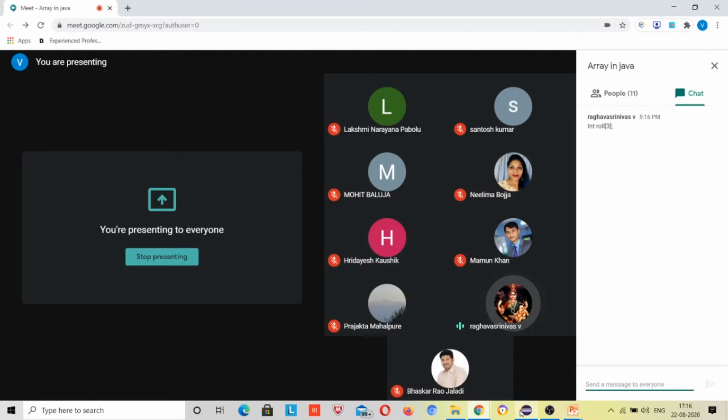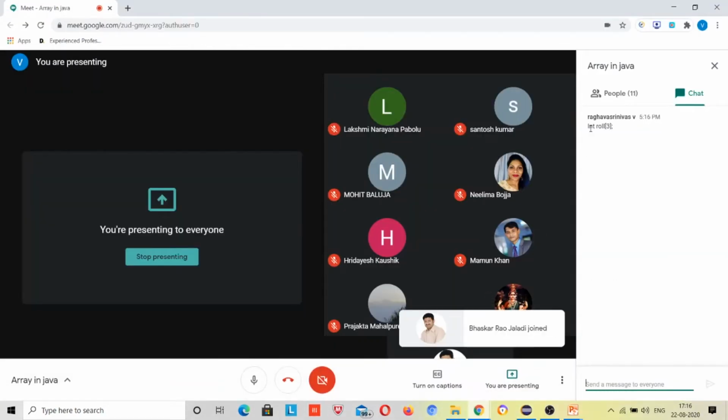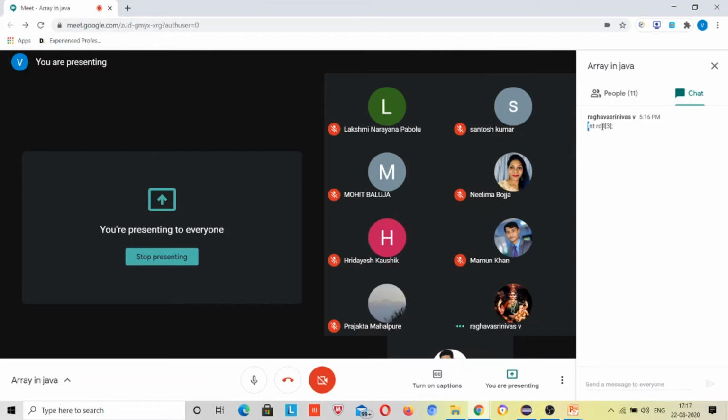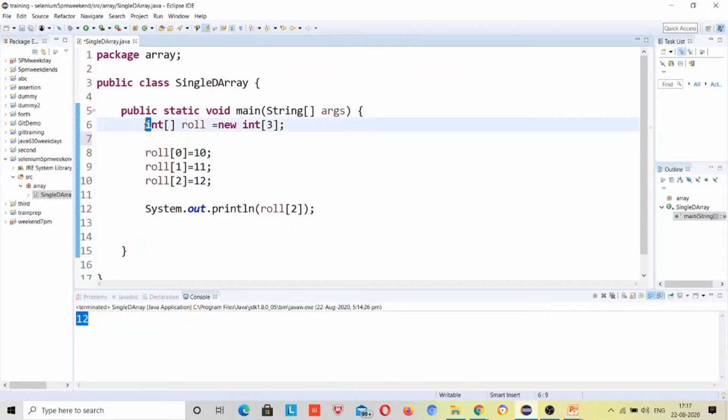Is it valid? This Integer is a wrapper class. If you are saying that this one is a wrapper class, we have not gone through that. But you have not typed the full Integer class, right? Int only. So you are saying that I have to type like this, right? Yes, sir.